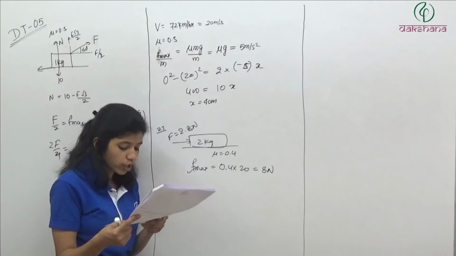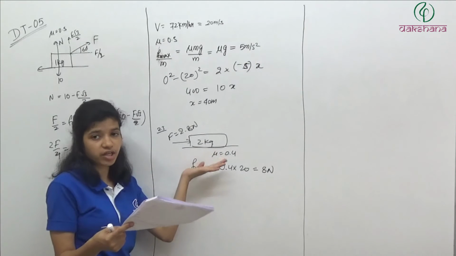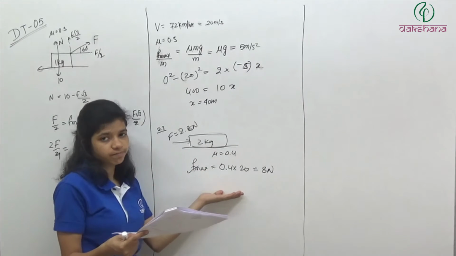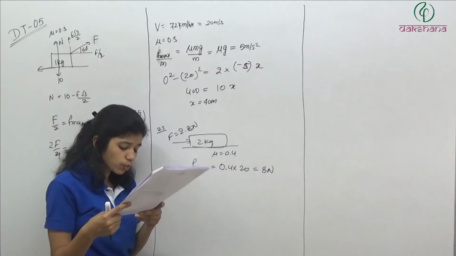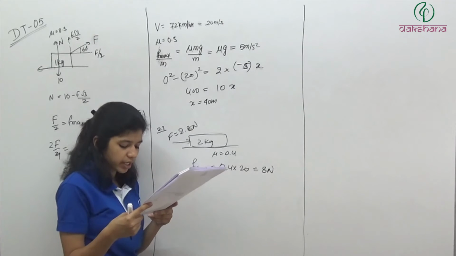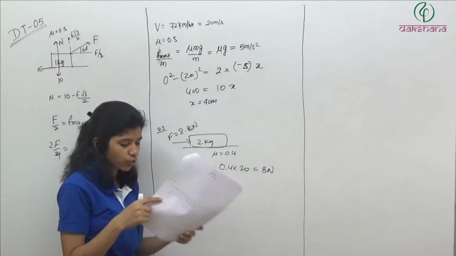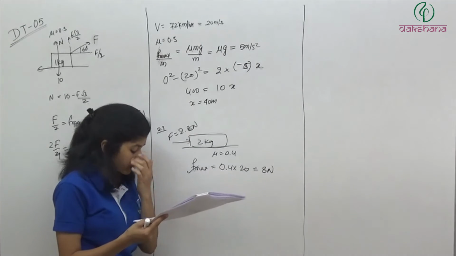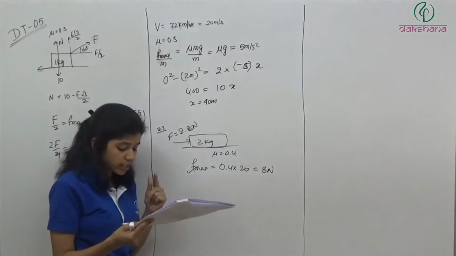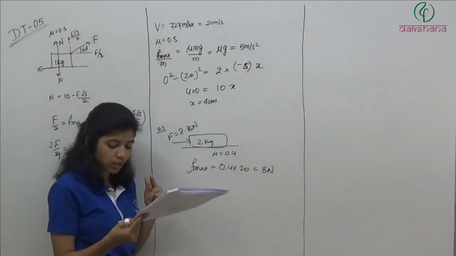Question number 24. 2 blocks. This question is very easy. If someone has not done it, very bad. Question number 24. 2 blocks A and B of masses 6 and 3 rest on a smooth horizontal surface as shown in the figure. It is the problem of block over block. If the coefficient of friction between A and B is 0.4, the maximum horizontal force which can make them move without